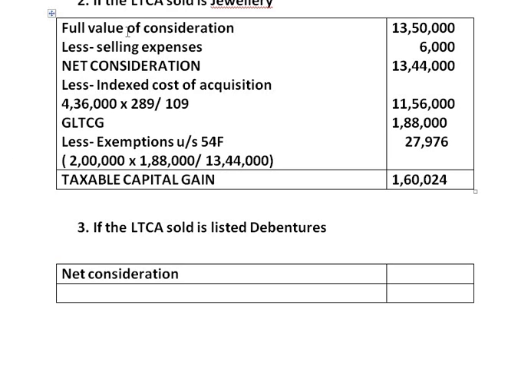Now the amount of net consideration that we are getting is 13,44,000. This net consideration remains the same for all the three situations because we do not apply indexation before calculation of net consideration.